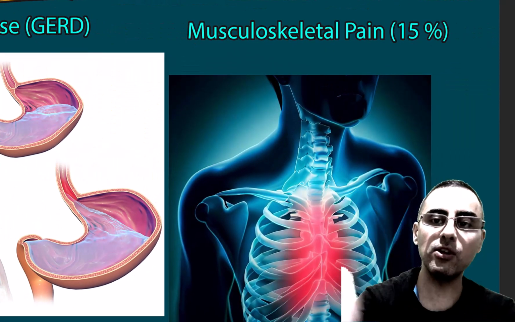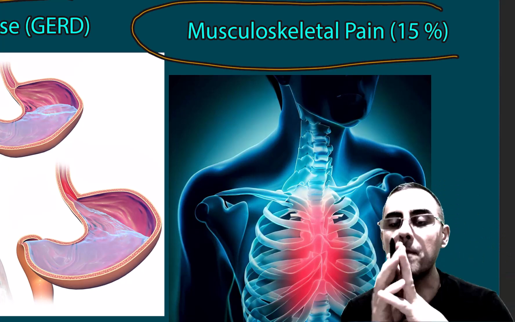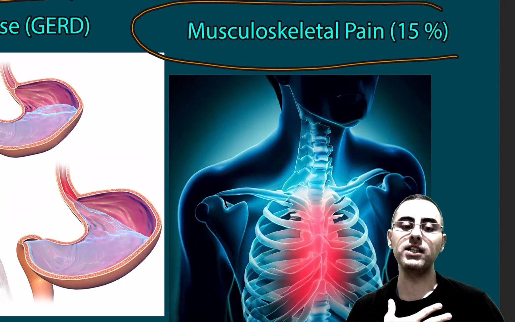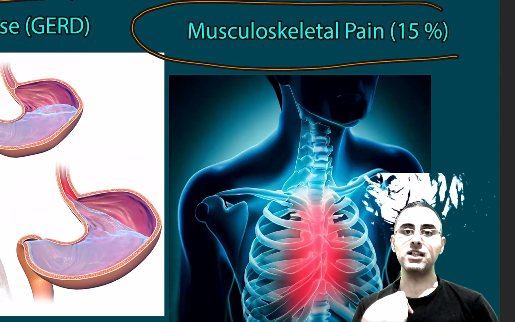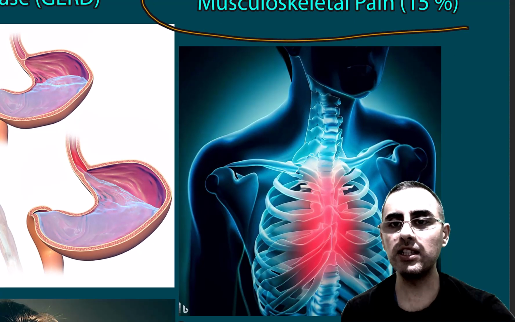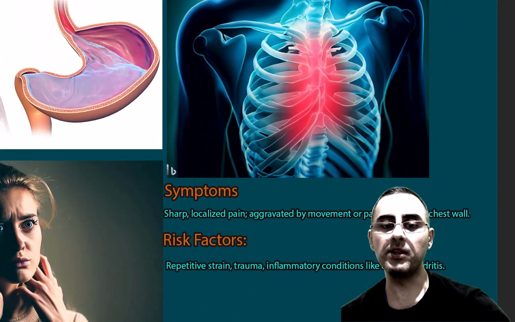Also, another common condition is musculoskeletal pain. So in young people, when a person says that he has pain around his chest, and if he points to his chest, in many cases it's musculoskeletal pain, also known as costochondritis.